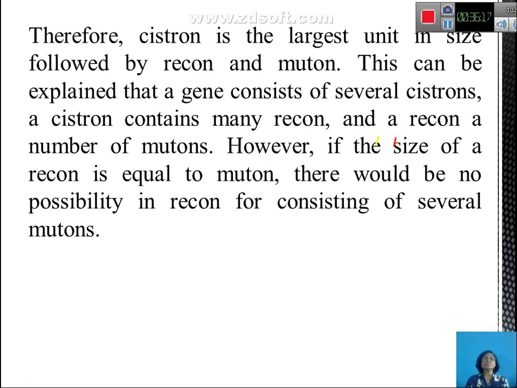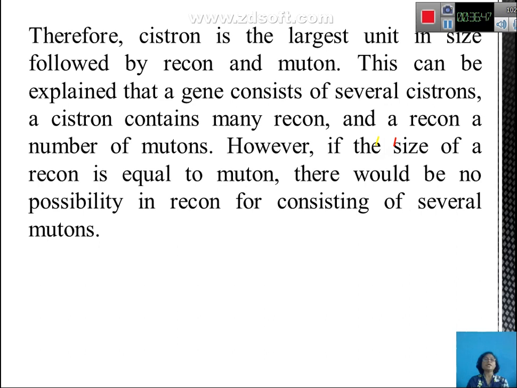So the cistron is the largest unit in size, followed by the recon and the muton. This can be explained as the gene consists of several cistrons, each cistron contains recons, and a recon contains a number of mutons. If the size of a recon is equal to the muton, then there would be no possibility for the recon to consist of several mutons.